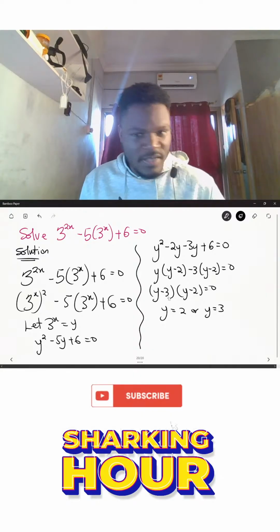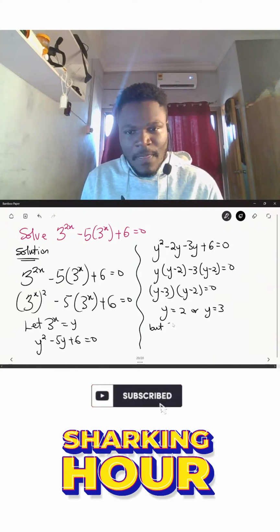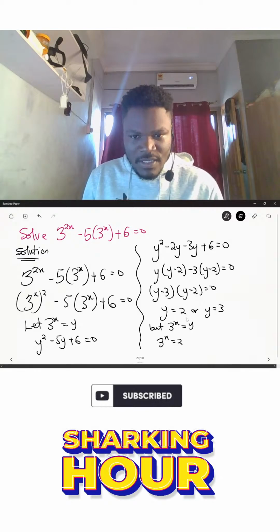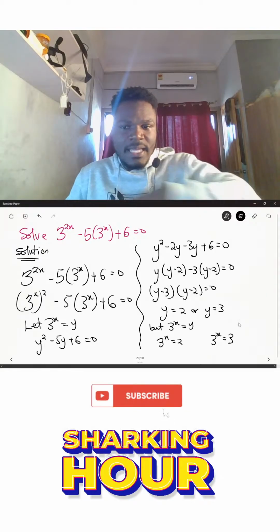Positive. Now, don't forget that 3^x is equal to y. Are we okay? So it means that 3^x = 2 for the first case, and 3^x = 3 for the second case.